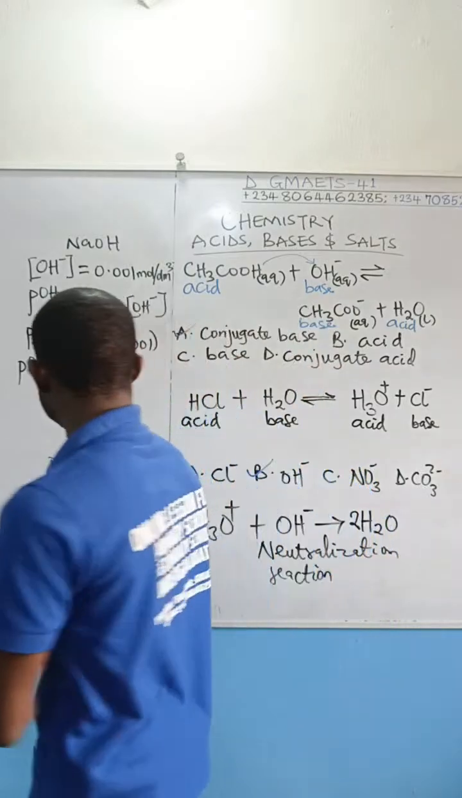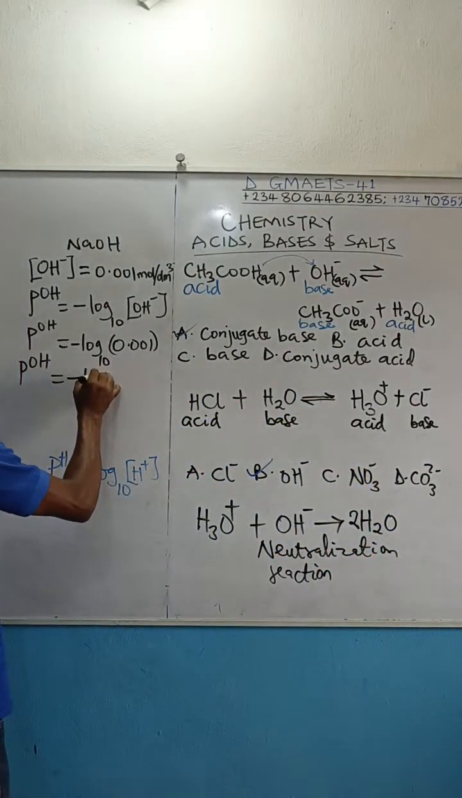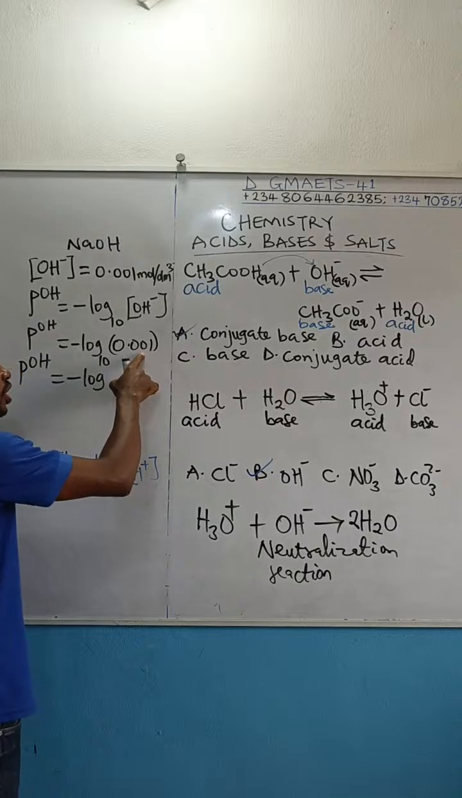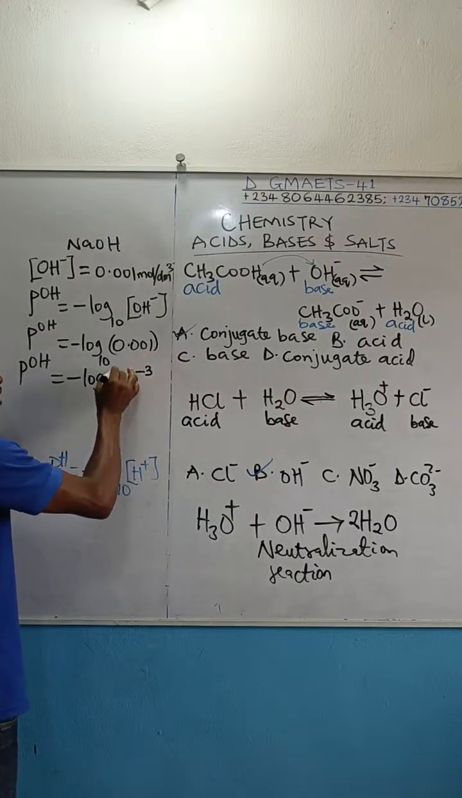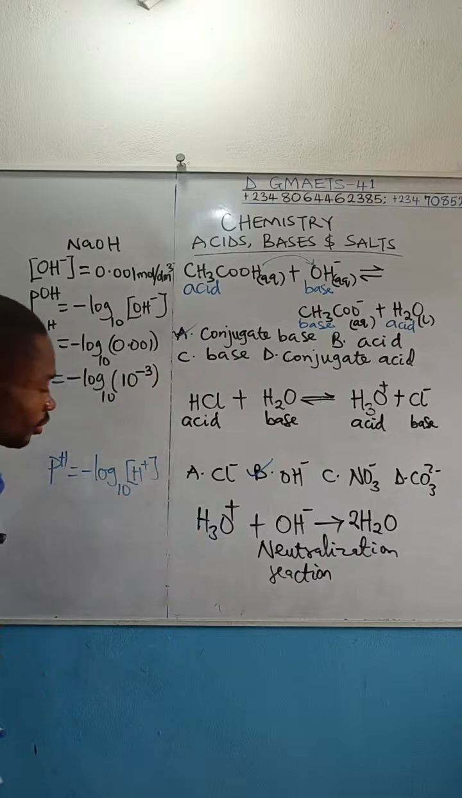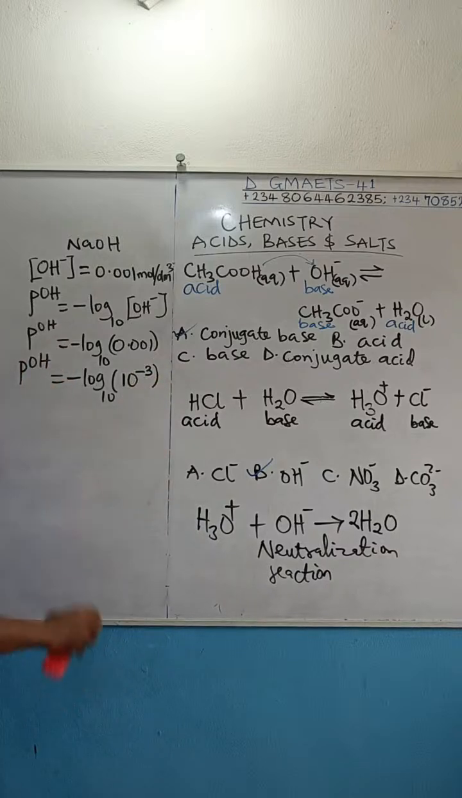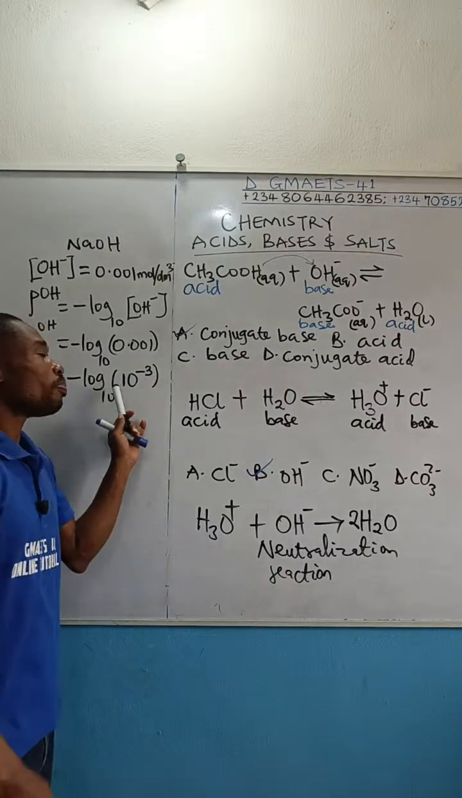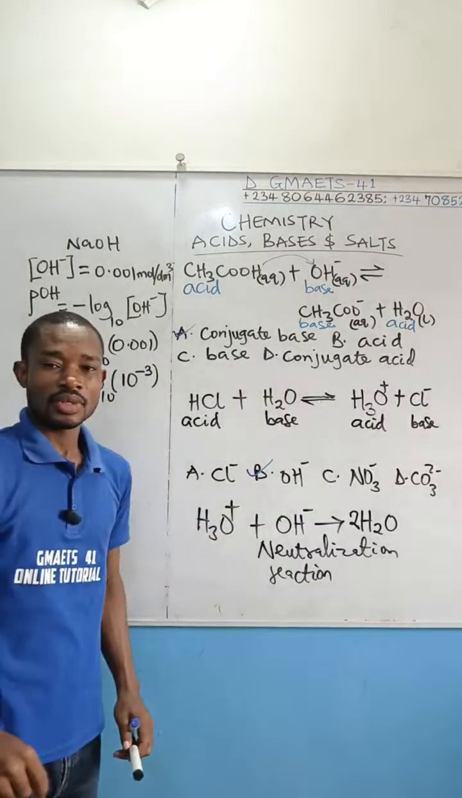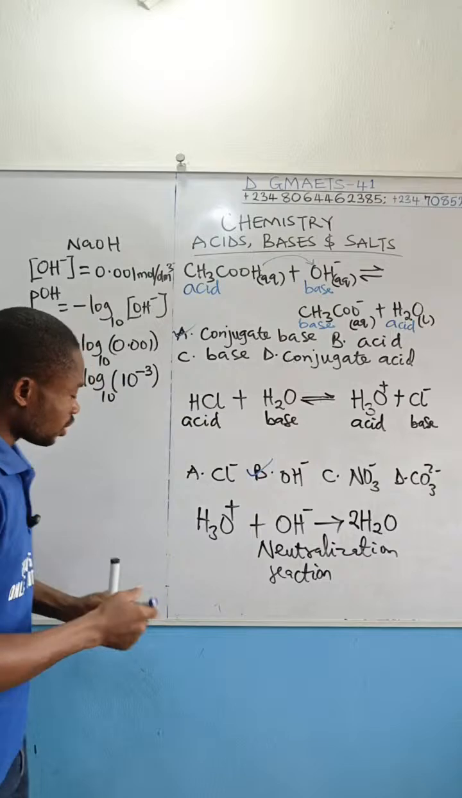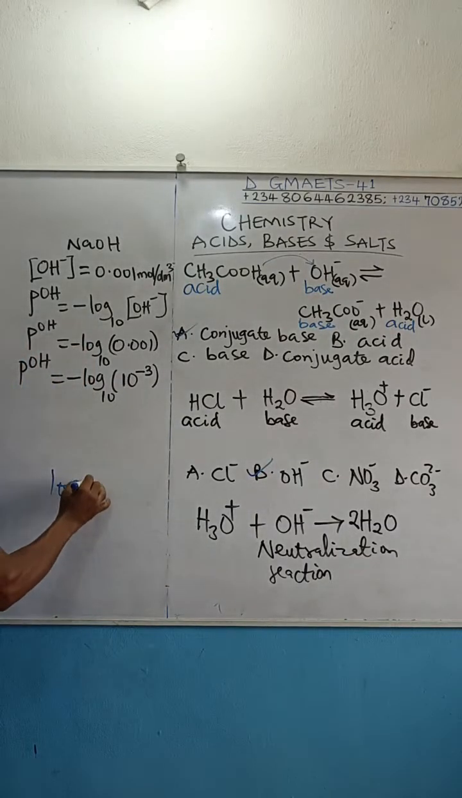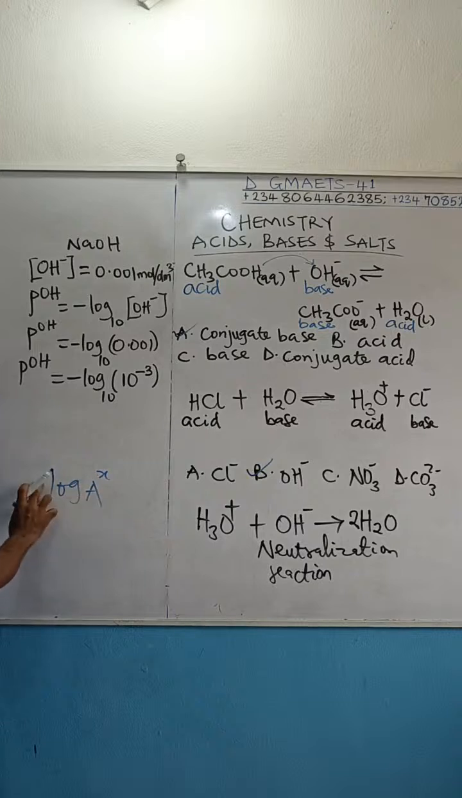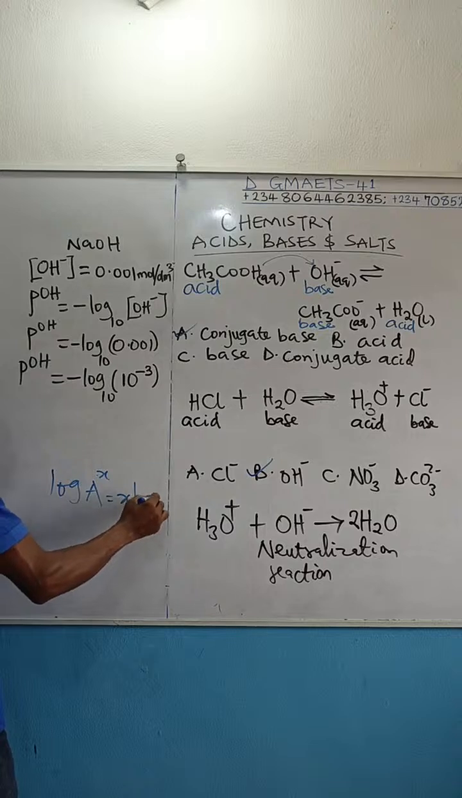The concentration given, I can rewrite it as negative logarithm. This 0.001 is the same as 10 to the power of minus 3, then base 10. Are you following, right? We can now apply the power law of logarithm. What does that law say? If I have log a raised to power x, the law says we should use the power of this number to multiply the logarithm, which means this is equal to x times log a.